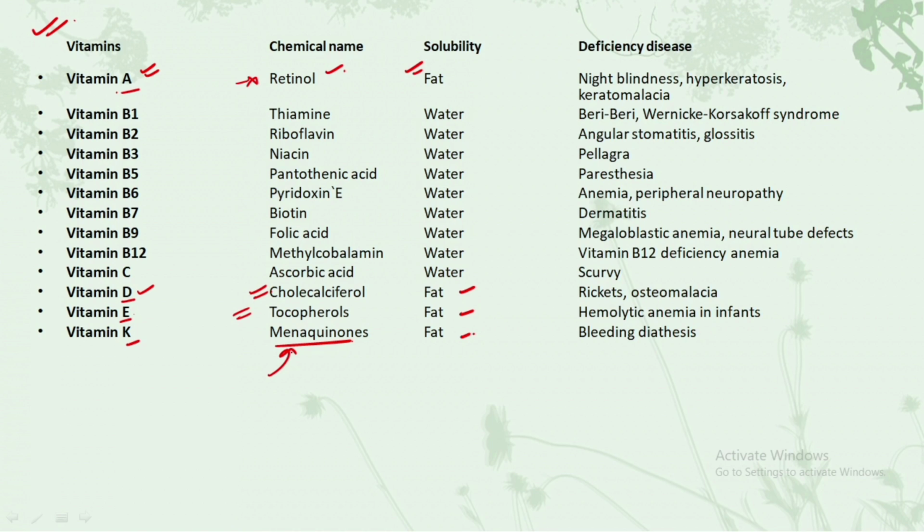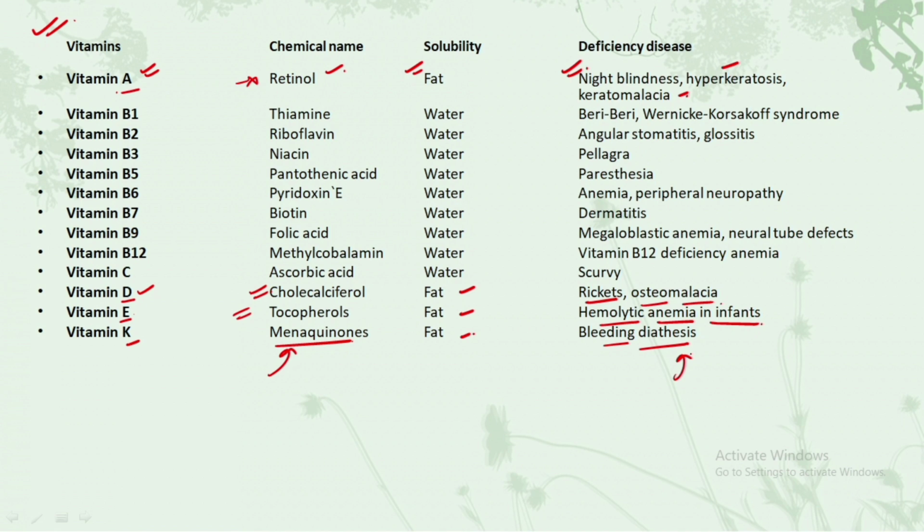If we look at the deficiency diseases that they cause, vitamin A mainly causes night blindness and 2 other diseases. Make sure you make a note of these diseases. Vitamin D causes rickets, which we have read many times in lower classes, and in addition it also causes osteomalacia. Vitamin E causes hemolytic anemia in infants, and vitamin K causes hypoprothrombinemia or bleeding diathesis. So this was about the fat soluble vitamins.